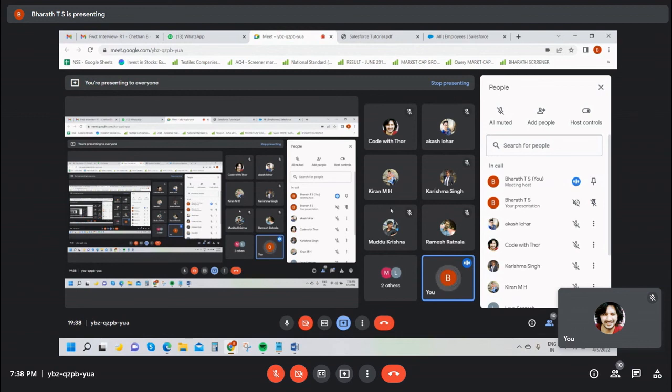And don't worry about today's concept. Today, I just showed one simple example. I'm not writing any single line of code. I'm not writing any logic. See, I created a Salesforce database and I inserted a record into this database. Today, I showed one simple example.